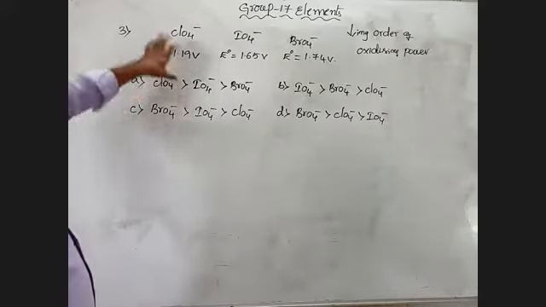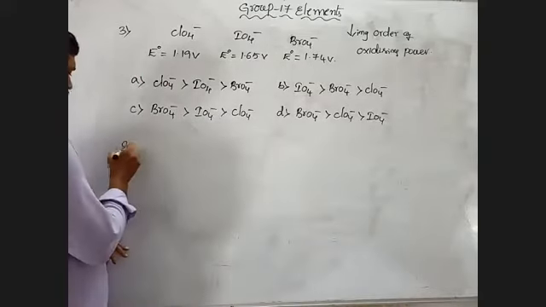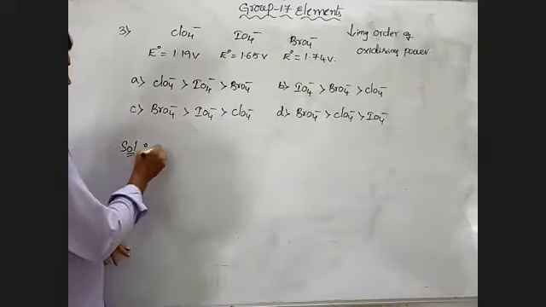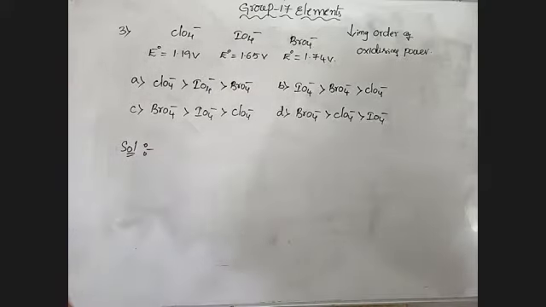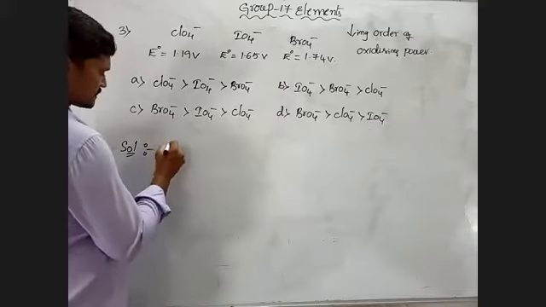So, in general, the concluding solution here is: as the SRP value increases, oxidizing power also increases.